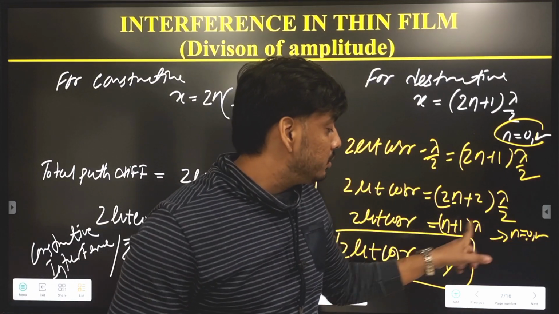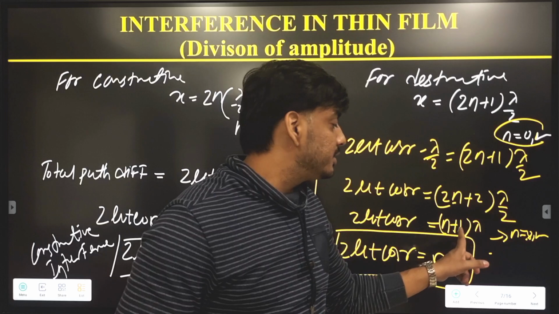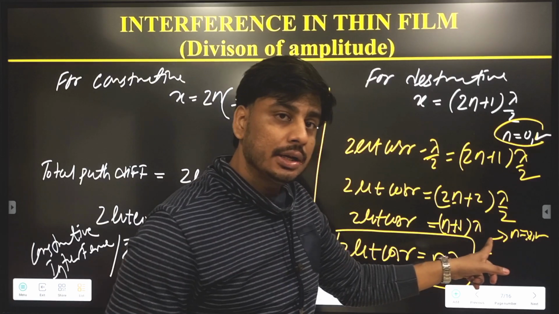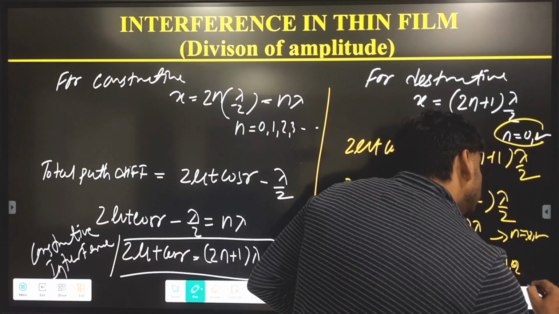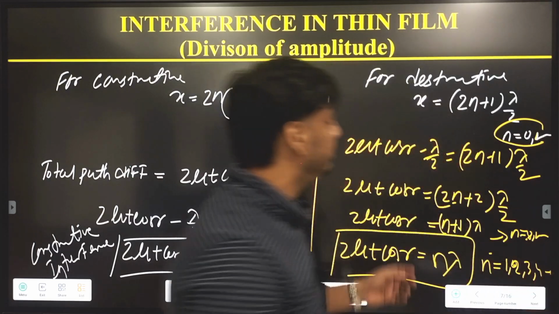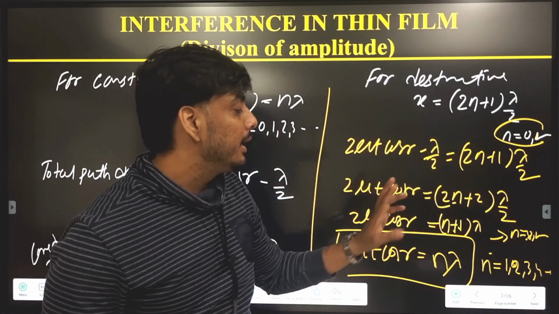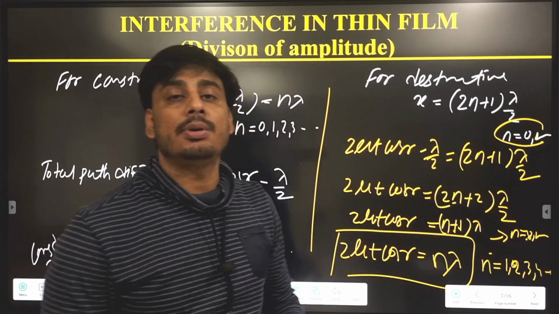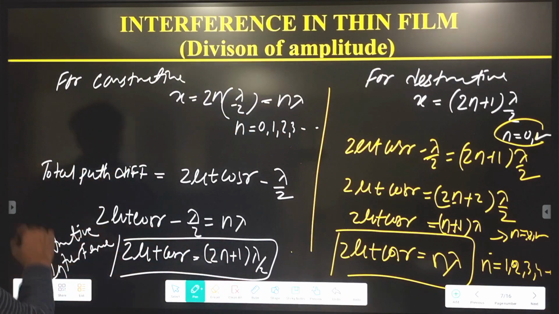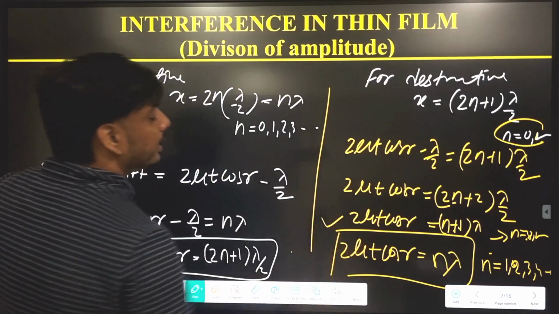When you put n equal to 0, the result will be 1. When you put n equal to 1, the result will be 2. The number starts from 1. So here you can write n equal to 1, not 0: 1, 2, 3, 4 and so on. If you write n plus 1 into lambda, then n starts from 0. If you write n lambda, then n starts from 1. So here we get the condition for constructive, and here we get the condition for destructive.